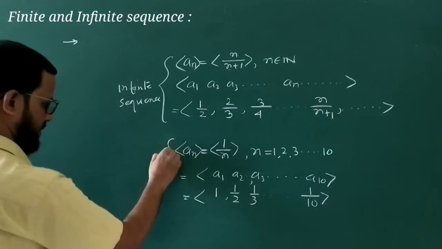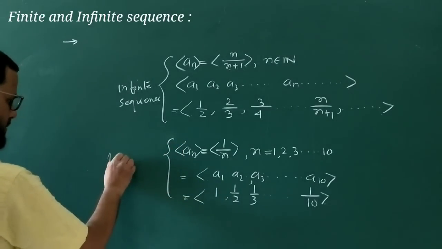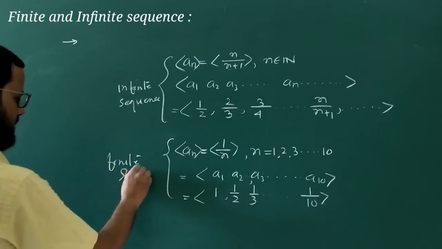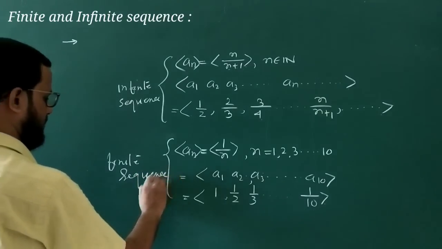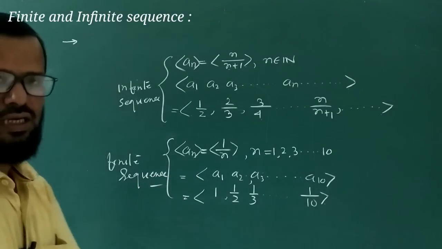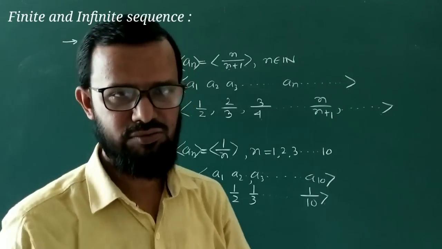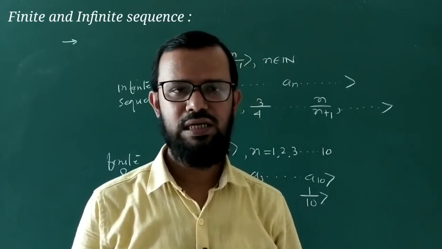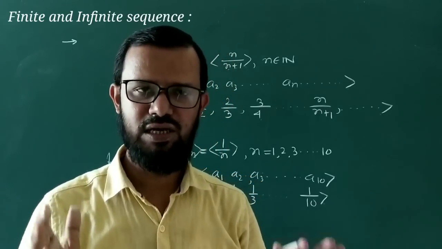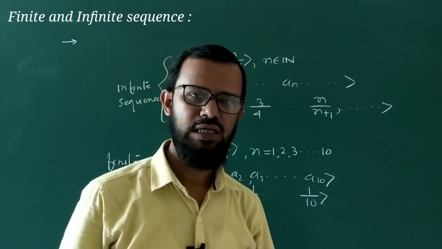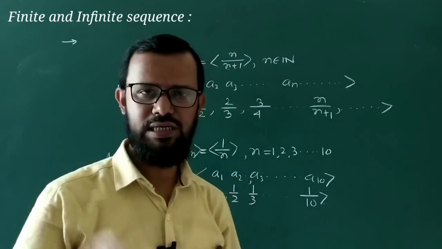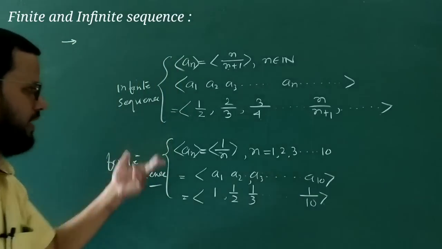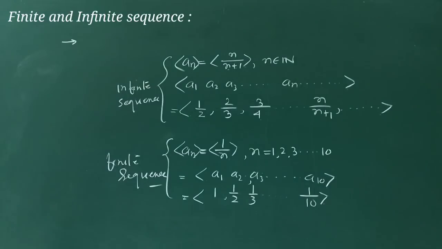ये क्या है, it is what, finite sequence. So ultimately what is finite sequence? A sequence in which there are finite number of terms are called finite sequence, and a sequence in which there are infinite number of terms are called what, infinite sequence. I hope you can write the definition very well, and you can give the example like that. So finally you can understand what is finite sequence and what is infinite sequence, okay.